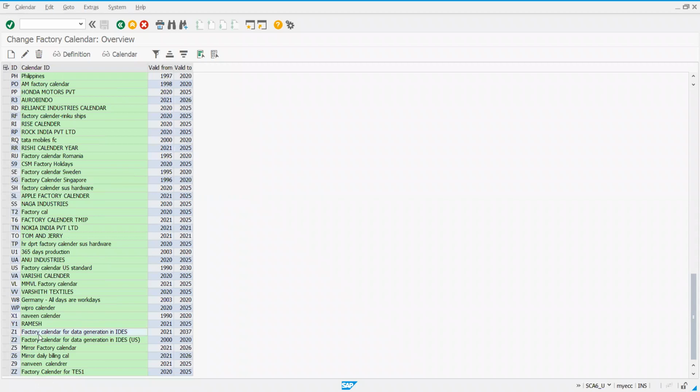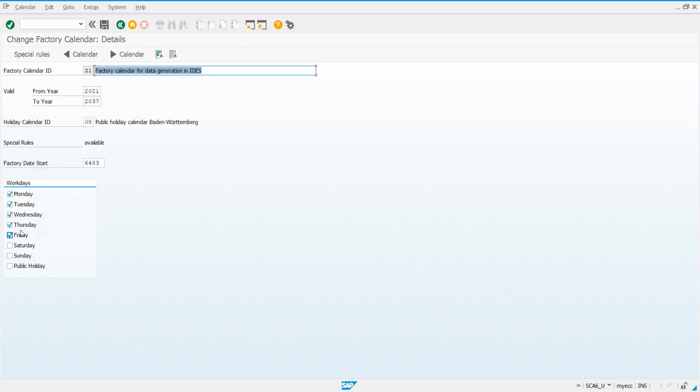You can just double click on this. You can see Monday to Friday working days, Saturday, Sunday and public holidays are holidays.